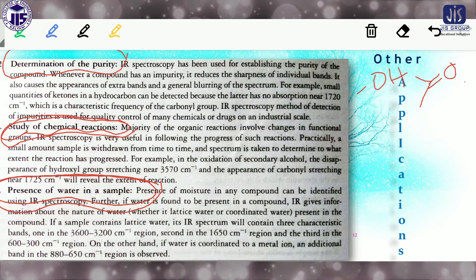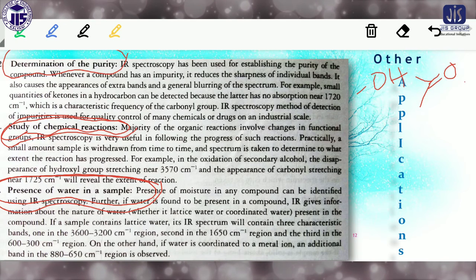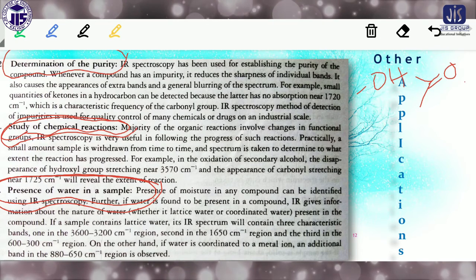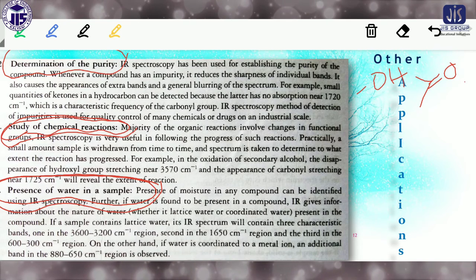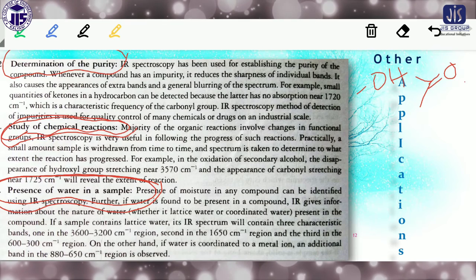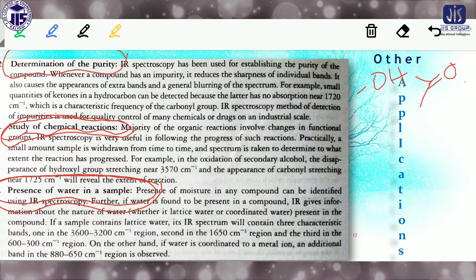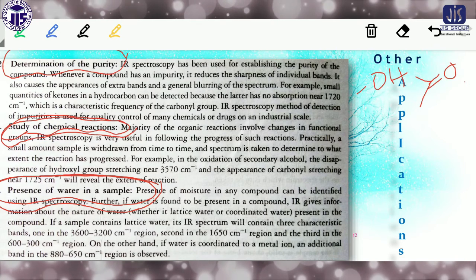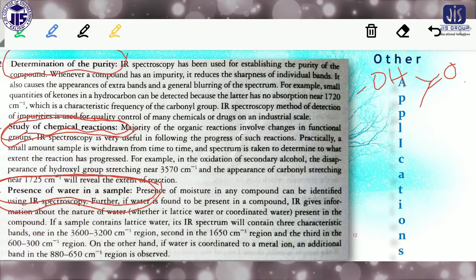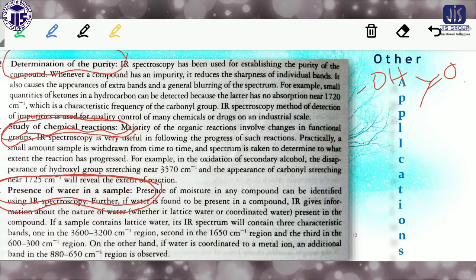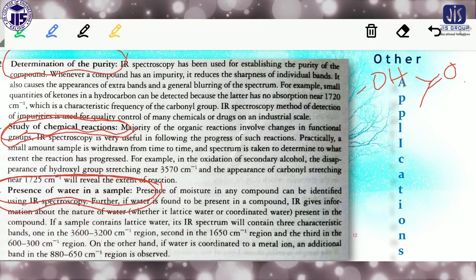That means with your pure sample, sometimes it is not possible to identify whether any H2O is present or not. And sometimes the reaction condition should be very dry, and if there is any moisture present in your sample, there may be some kind of problem in the reaction. So to check for these things, we have to take the IR spectrum. If in your IR spectrum graph there is any peak for H2O, that indicates that your sample is not 100% dry. So this is very important for the reaction also. These are all the applications of IR spectroscopy.